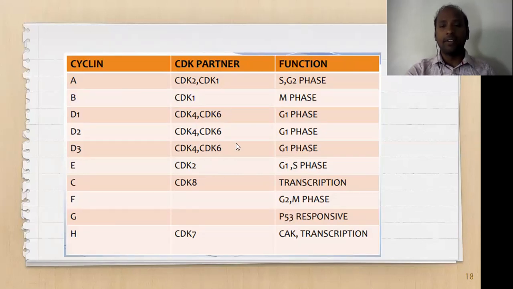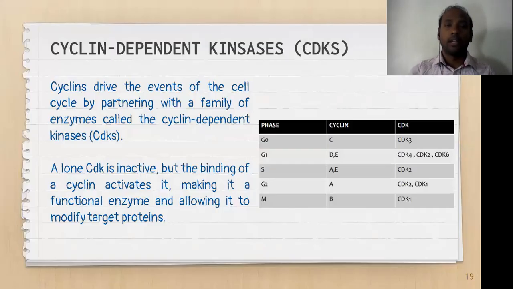And each and every one should have their role in the different stages. But anyway, you need not worry about all these things. I'll try to explain in a simple manner in the coming slide that you should remember. Then that's all related with the cyclins.